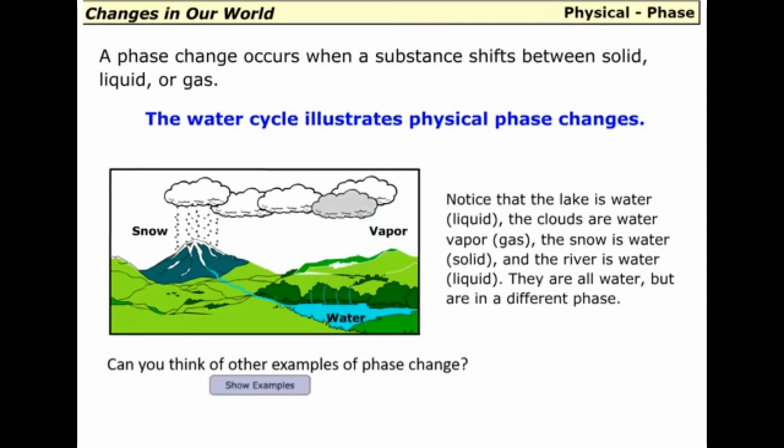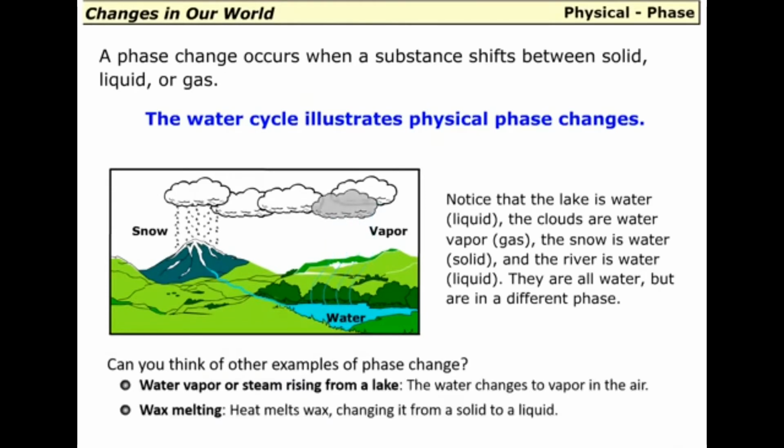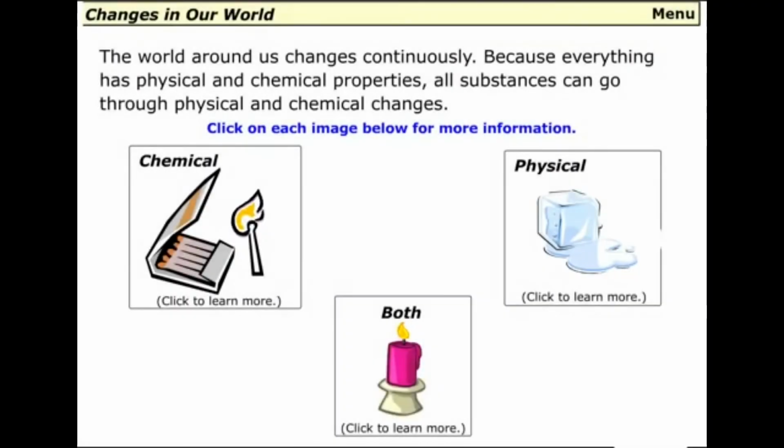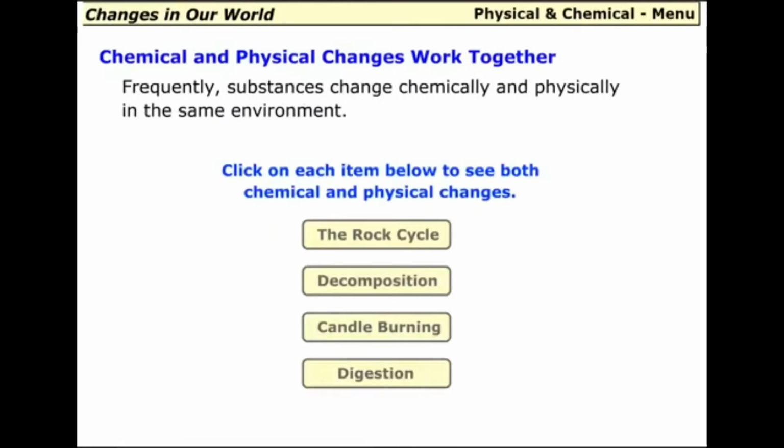A couple of examples are water vapor or steam rising from a lake. The water changes to vapor in the air. Wax melting. Heat melts wax, changing it from a solid to a liquid. Chemical and physical changes work together. Frequently, substances change chemically and physically in the same environment.